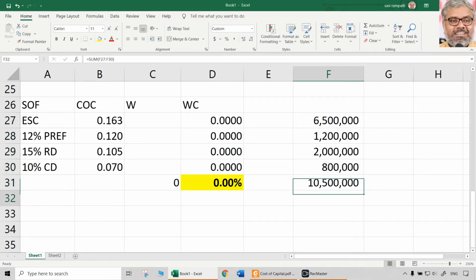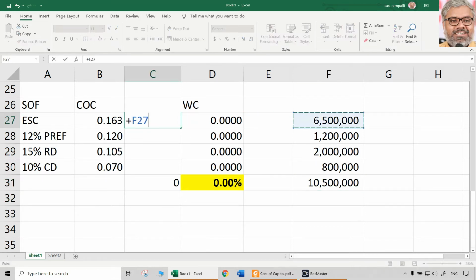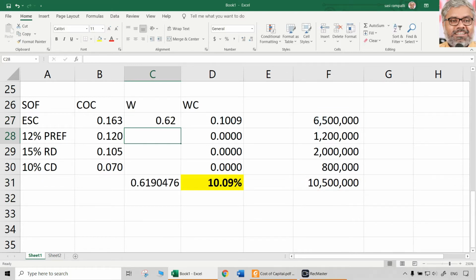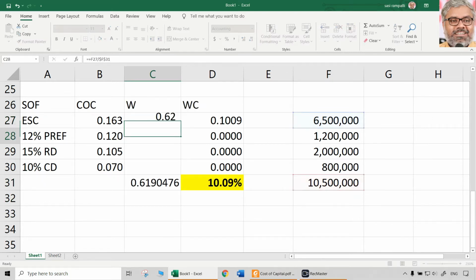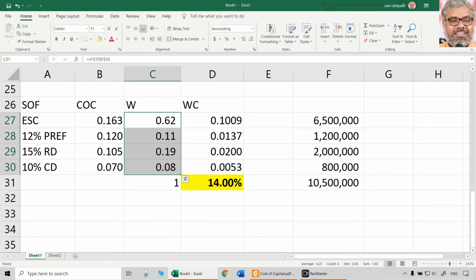Do the total. Total is going to be around 1 crore 5 lakhs. Now what is going to be the weight? Individual amount divided by total. Do the calculation. So 62%, 11%, 19%, 8%. Converted to decimals: 0.62, 0.11, 0.19, 0.08.